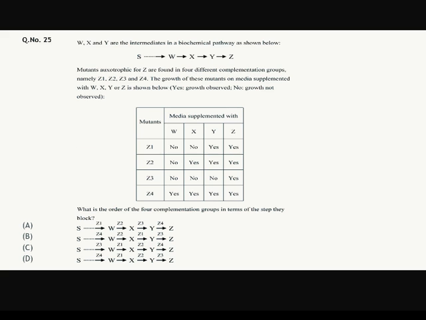Next question. Read the question, pause the video, read again and again, understand what is given. So they have given a biochemical pathway which is S, W, X, Y, Z, in the form of S to W to X to Y to Z.